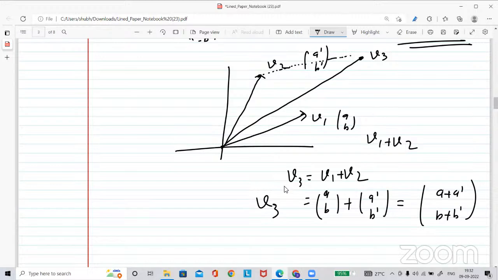This line is parallel to this line, and this line is parallel to this line. So the geometric view of adding two vectors will look like that. If you want to reach this vector, take a parallel vector from here to here, and then you will reach here. This is just a visualization. Otherwise, numerically you will add coordinate-wise. Okay.